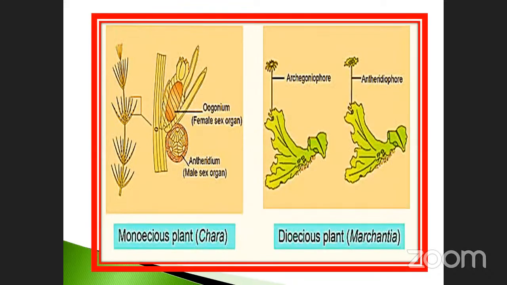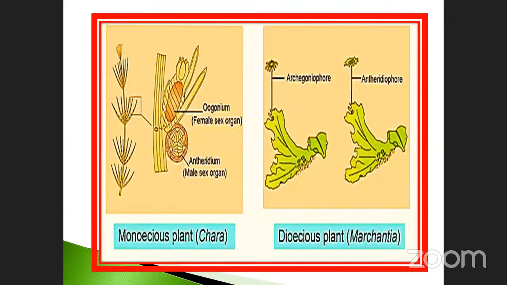See the monoecious plant, for example the first one is called Chara. Many times questions are asked on this. Here there are two parts. Which one is the male sex organ? The upper one is called the oogonium. The lower, oval-like structure is called the male sex organ, the antheridium.